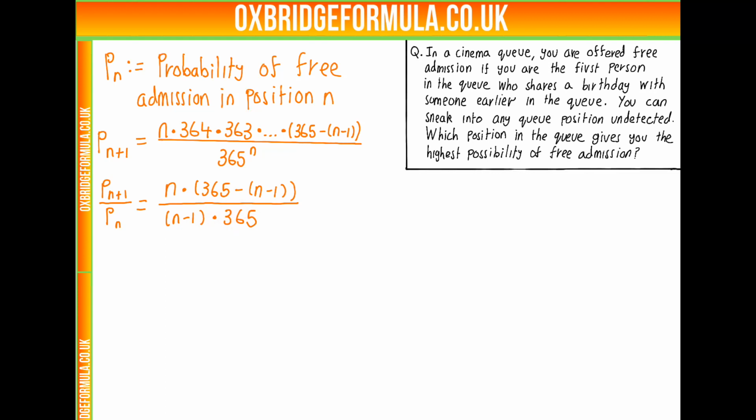So where do we progress from here? Well, let's look at when Pn plus 1 over Pn is greater than or equal to 1. Essentially, if we're in position n in the queue, and this is true, it means we should move back 1 to have a better chance of admission.